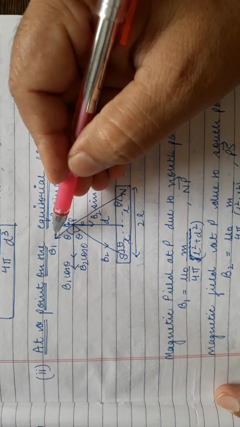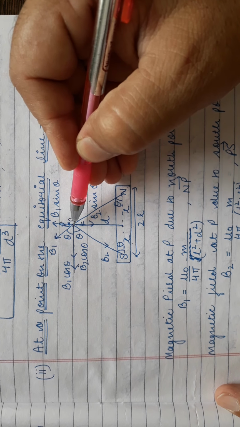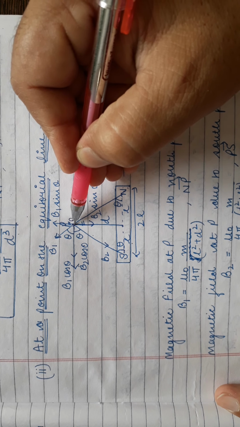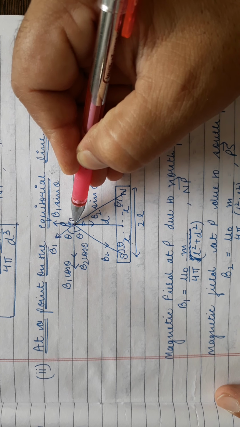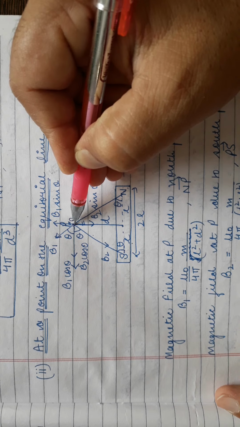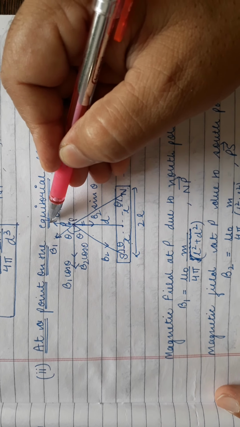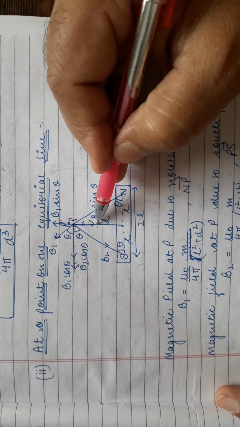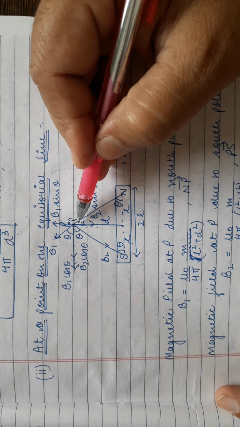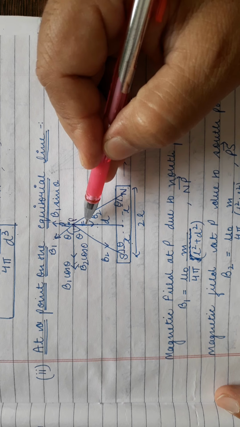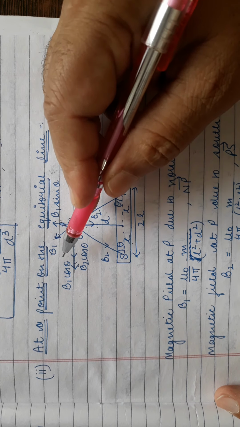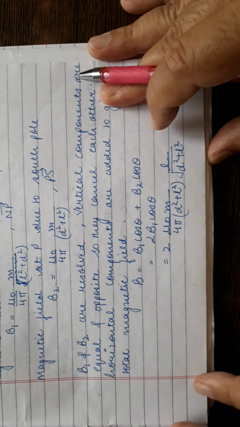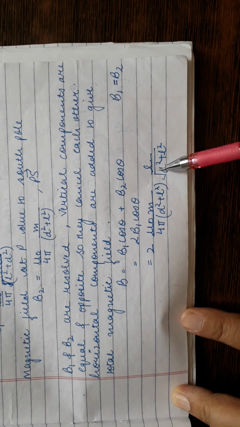Now it is resolved into B1 and B2. In order to find the sum of this B1 and B2, the total magnetic field at P, what we do is the resolution of vector. So B1 cos theta, B1 sin theta, B2 cos theta, B2 sin theta. B1 sin theta and B2 sin theta are equal and opposite, so they cancel each other. So the total magnetic field at P is B1 cos theta plus B2 cos theta. It is 2B1 cos theta, and this is coming as like this.